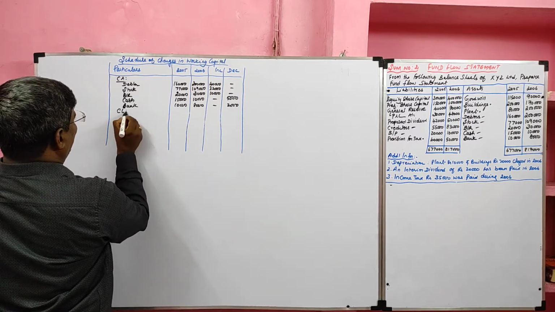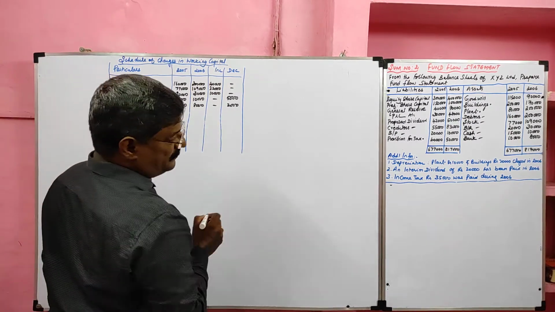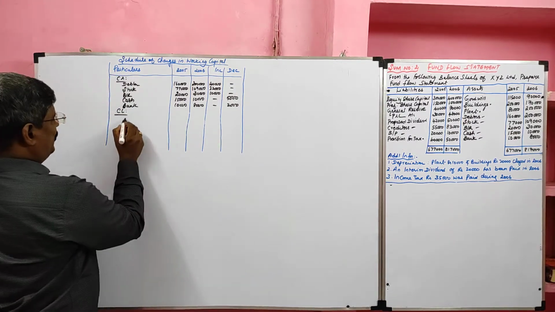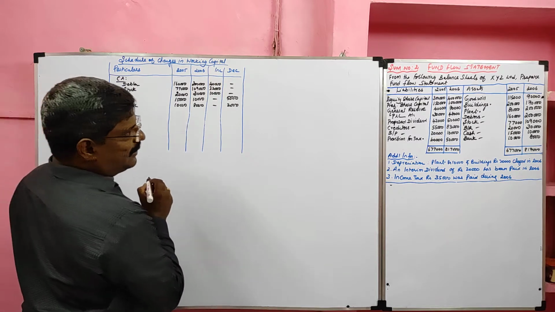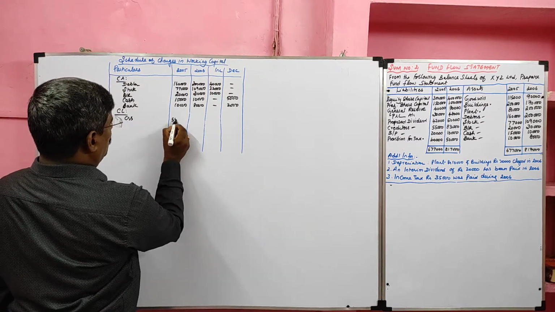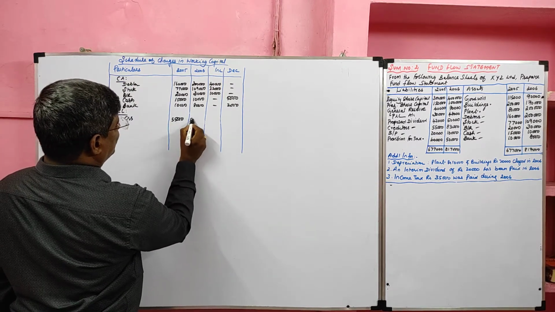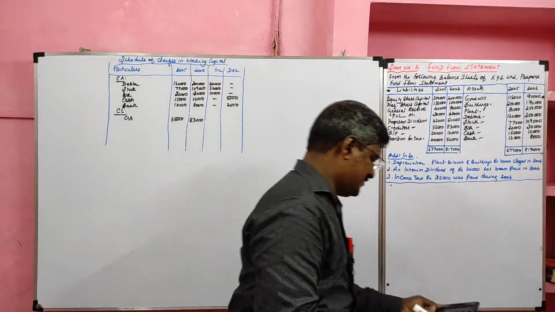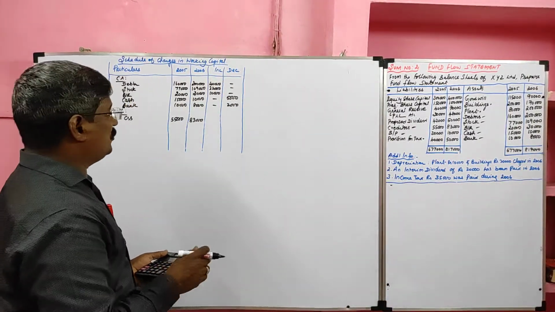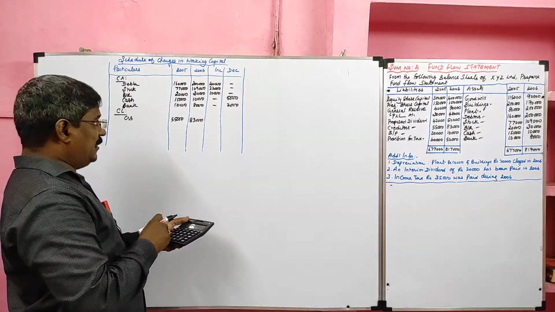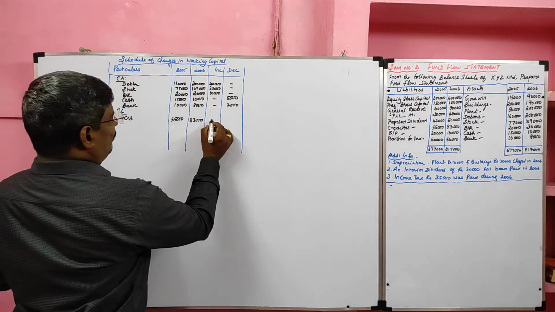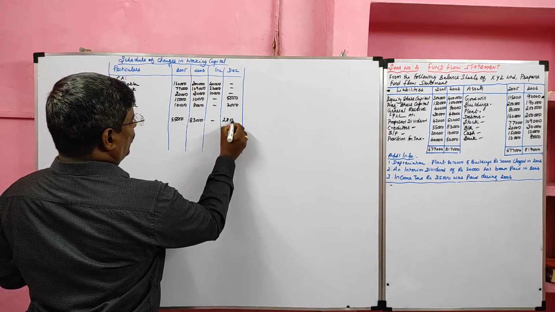Then we'll take current liability. There are two items, creditor and bills payable. We can treat them as current liability. So creditors opening balance 55,000, closing balance 83,000. So creditor value increased. So there will be a decrease in working capital. So 83,000 minus 55,000. So there will be a decrease in working capital.